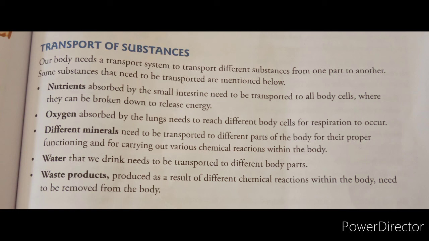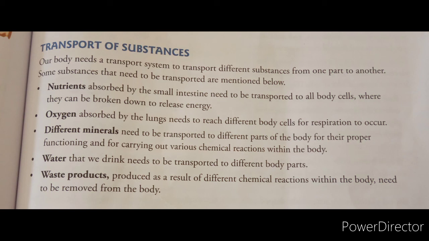The second one is oxygen. Oxygen is absorbed by the lungs, our respiratory system. From the atmosphere, the lungs absorb the oxygen. From the lungs, the oxygen reaches each and every cell. So oxygen should be transported.